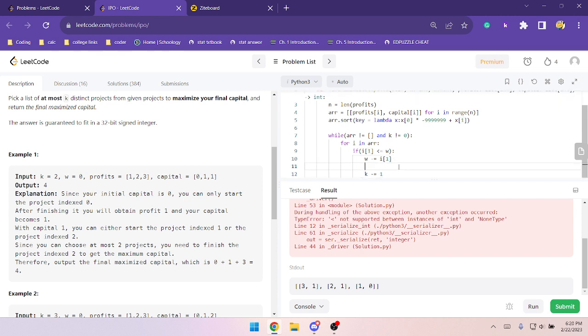And then also W subtract equals I of 1. And then we'll increase the amount of profits. It cost a certain amount of capital, but we'll increase the amount of profits that thing gave.